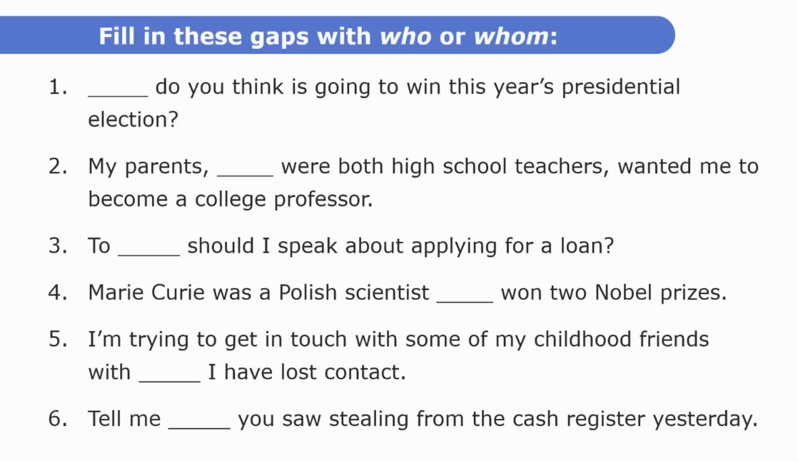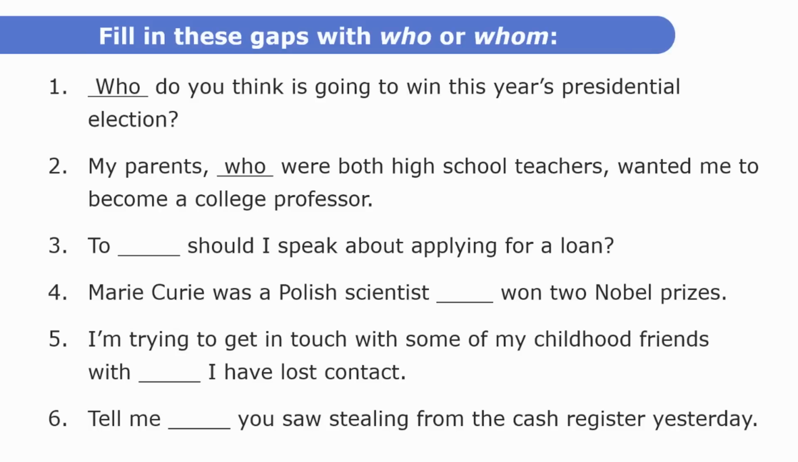In number 1, we can answer this question with he, she, or they. We can say he's going to win the election or she's going to win the election. So the correct question word is who. In number 2, we have relative clauses, and we are interested in the clause in the middle. Now, if this clause was a separate sentence, we can fill in the gap with they. We can say they were both high school teachers. They means my parents. So the correct relative pronoun, again, is who. My parents, who were both high school teachers, wanted me to become a college professor.